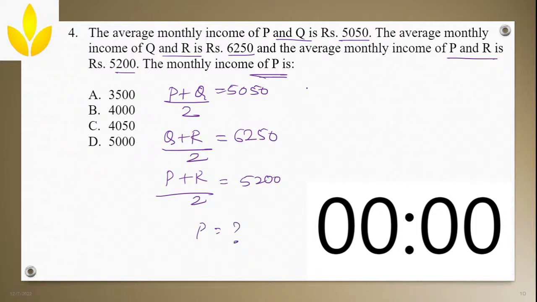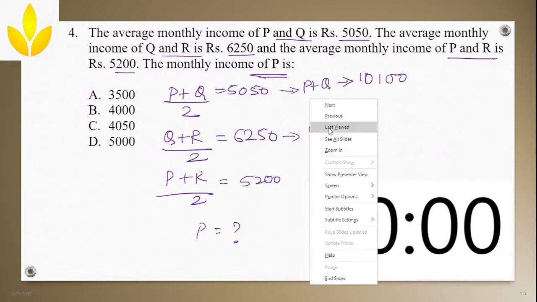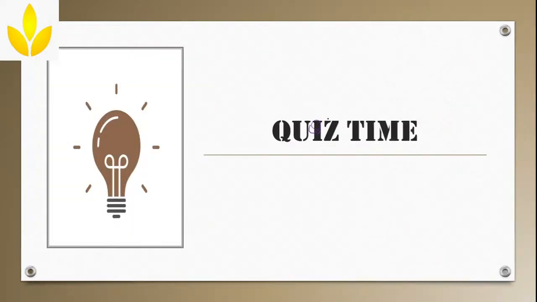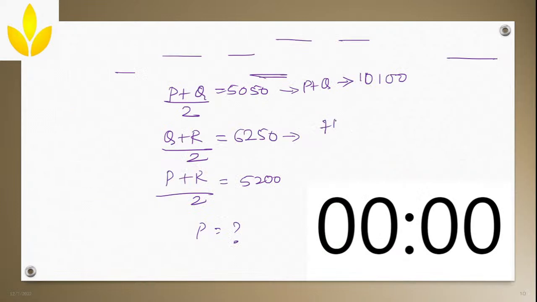Similarly, like how we did the last question, the same way. P plus Q, if you want, how will you do? 2 into 5050, 10,100, correct? 2 into 5, 10,000, and 50 is 100. Similarly, Q plus R, 6250 into 2, 6 into 2, 12,000, 250 into 2, 500, so it is 12,500.